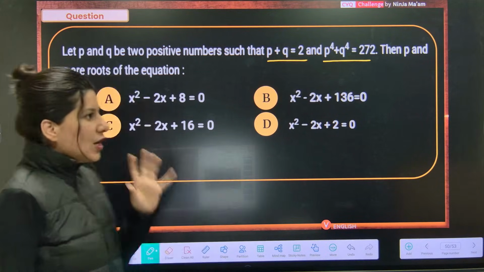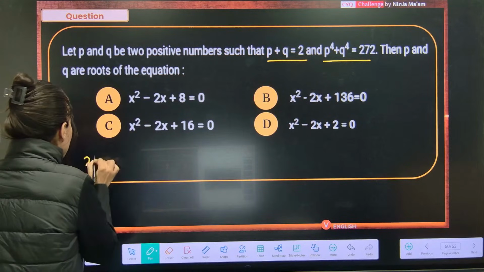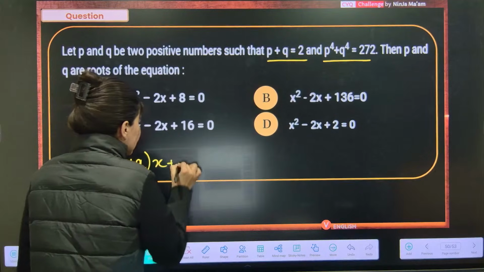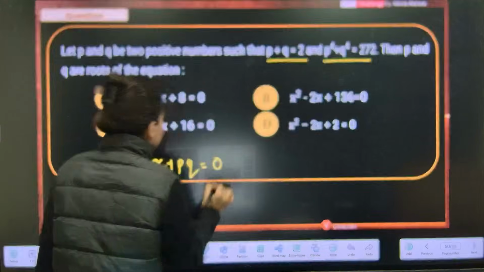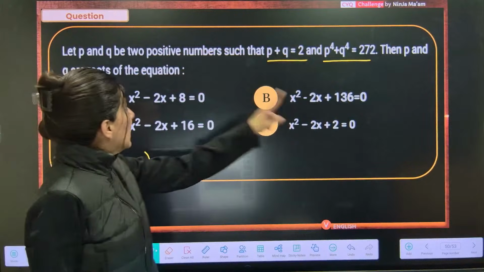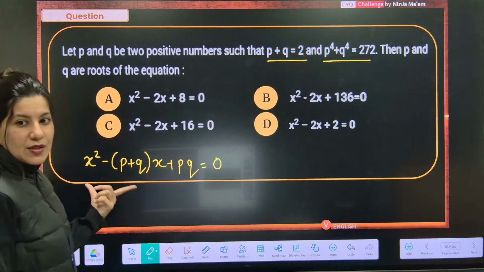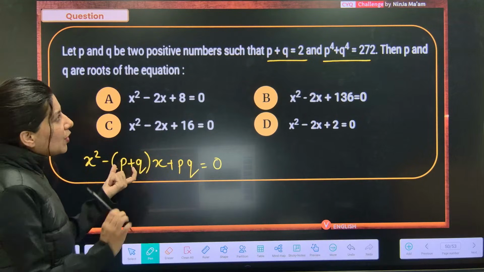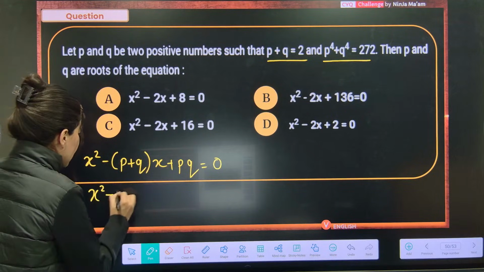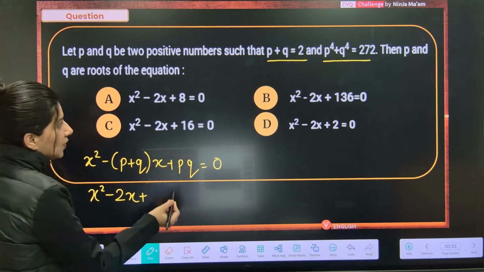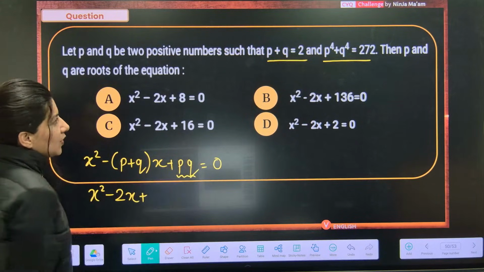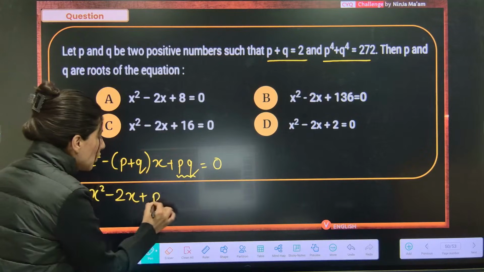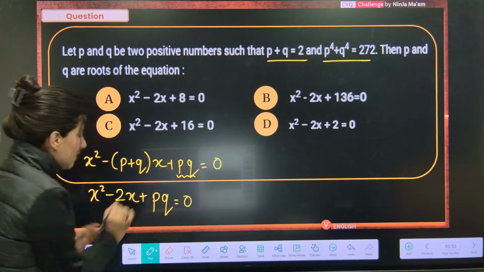Now tell me, quadratic equation whose roots are P and Q. Don't you think that this is the formula? P and Q are roots of the quadratic equation. All we need is P plus Q, which we already have. X square minus 2x plus PQ, the product of roots. So the whole question is all about whether I get PQ or not.